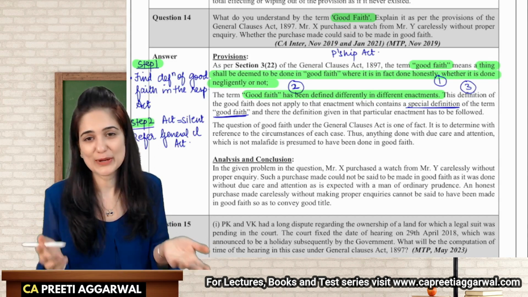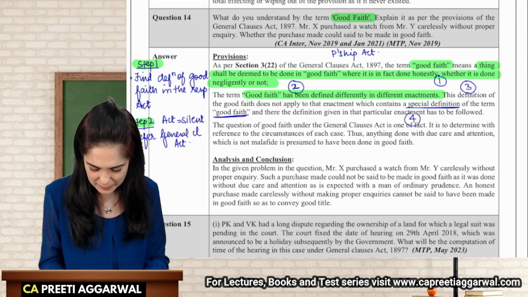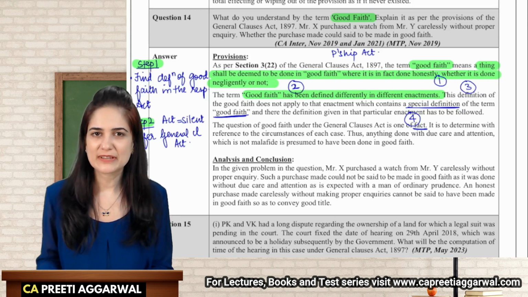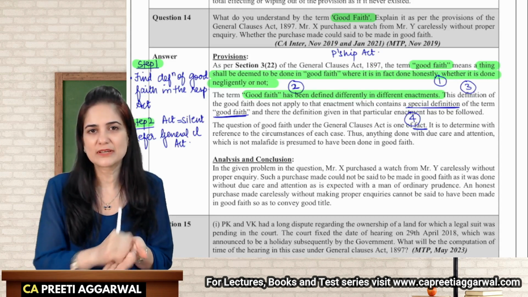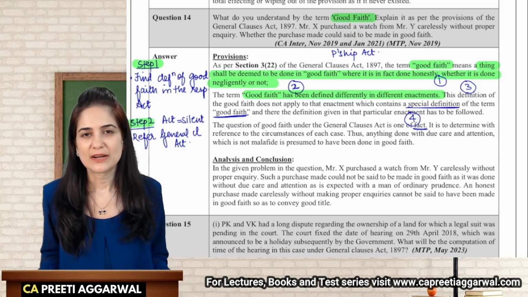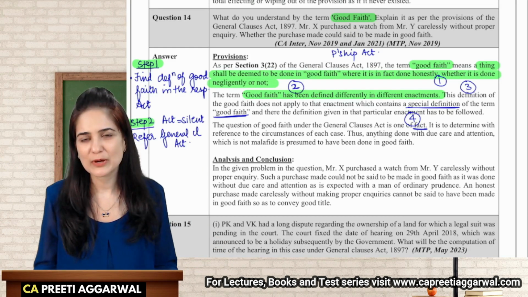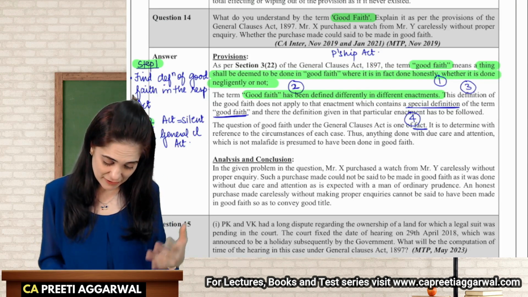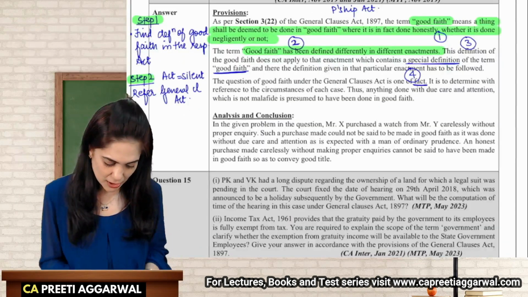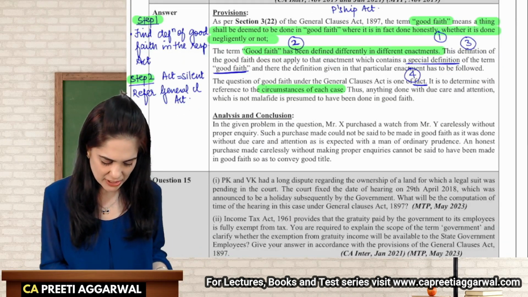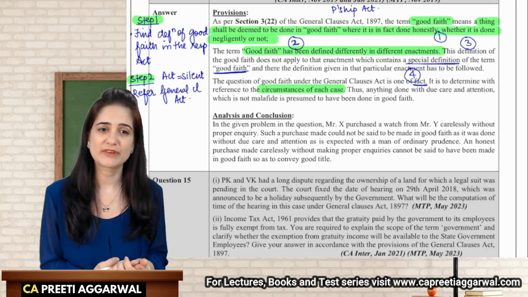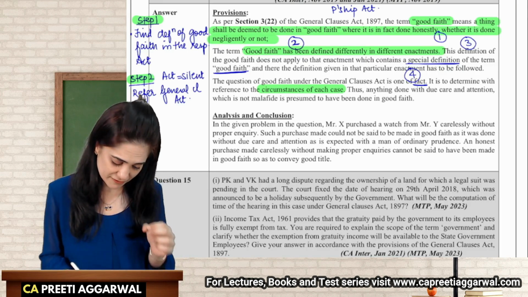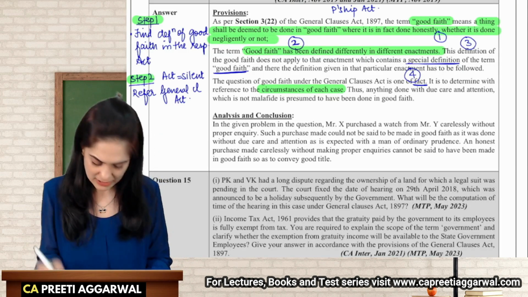Now, whether that particular act is in good faith or not, everything depends upon the facts and circumstances of the case. For example, you must have seen an ad where a child is polishing his grandfather's shoe and his shirt is spoiled. Now, the mother also cannot scold the child. Why? Because he was acting in good faith. He did something for his grandfather. So whether it is good faith or not depends on the situation. So we need to refer to the circumstances of each case. Sometimes it happens when our friends tell us, "But I never intended to do that." So, we will always determine whether the act is done in good faith or not by referring to the circumstances and facts of the case.